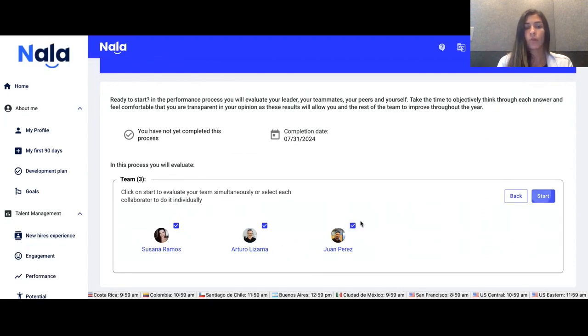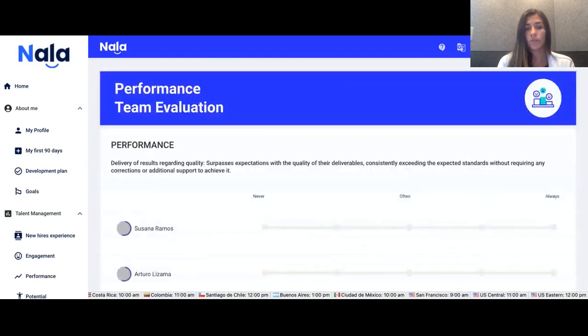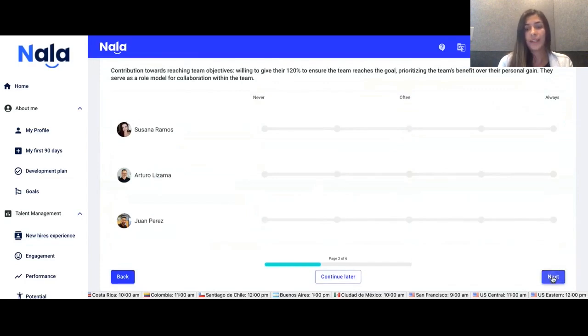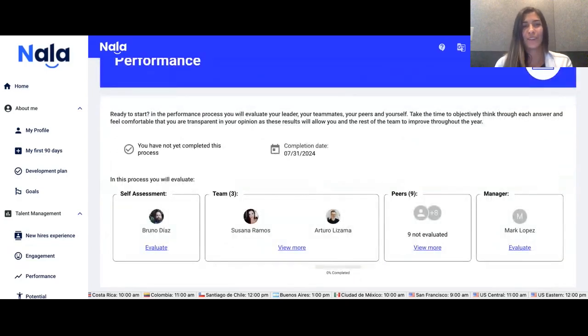So it's good when you are evaluating everyone at the same time, and while you're evaluating, you can always go to save and continue later. So you are not going to be forced to evaluate everything. You can always continue later. If you remember, in the first example, I was in the first question. Now I move to the next one, and all of the answers are going to be here. Hope you evaluate your whole team.